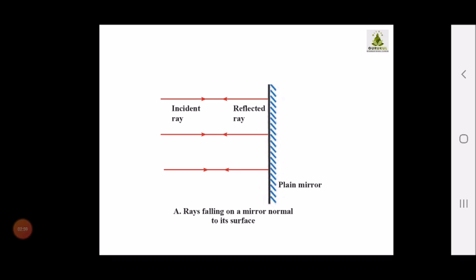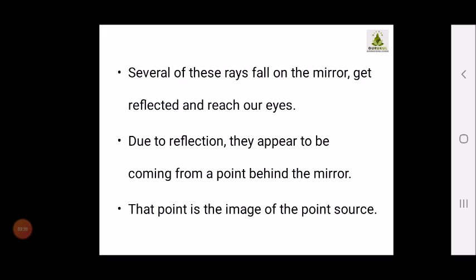Here in this diagram you are able to see that there is a plane mirror and incident rays are coming from a point source towards the mirror, whereas the reflected rays are going back again from the surface. So this is regarding the incident ray and the reflected rays.